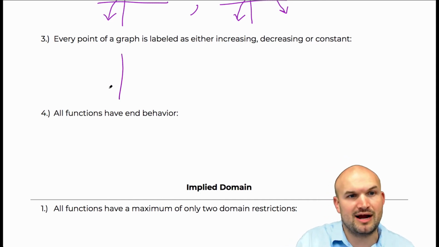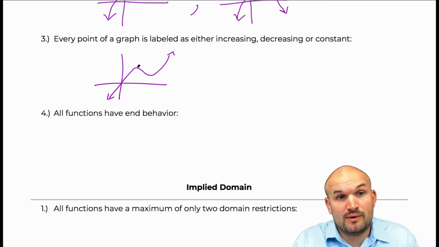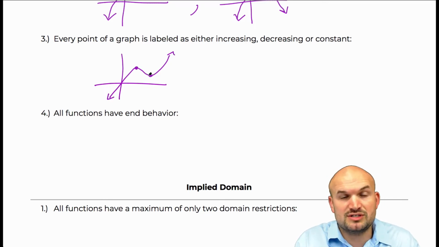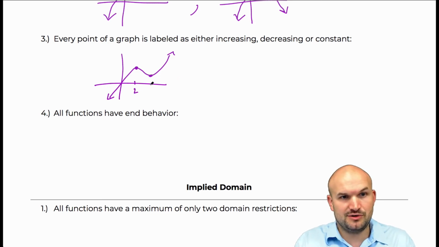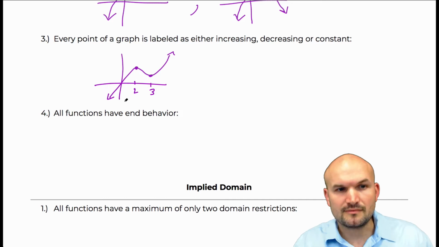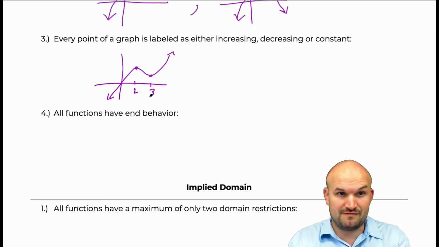So when we're looking at a graph, what we're doing is looking at when the graph is basically going up and when the graph is going down. And we're talking about the intervals along the x-axis. So let's just say here, 2 and 3. We can say from negative infinity to 2, the graph is going up, and from the interval 2 to 3, the graph is going down.